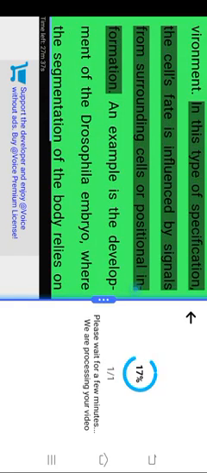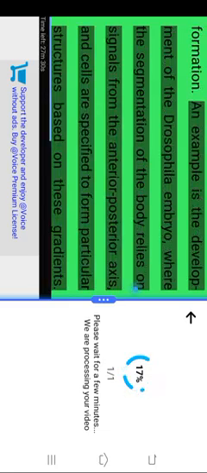Conditional specification. Unlike autonomous specification, conditional specification depends on interactions with neighboring cells or the external environment. In this type of specification, the cell's fate is influenced by signals from surrounding cells or positional information. An example is the development of the Drosophila embryo, where the segmentation of the body relies on signals from the anterior-posterior axis, and cells are specified to form particular structures based on these gradients. Conditional specification is often observed in vertebrate development, where cells may develop into different tissues depending on the signaling molecules they receive from their neighbors.